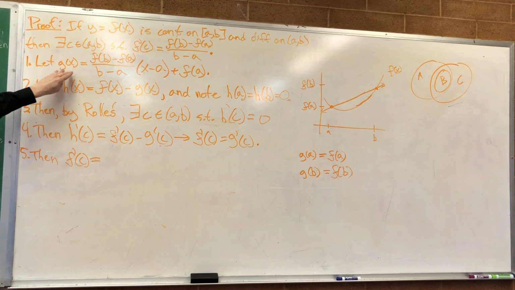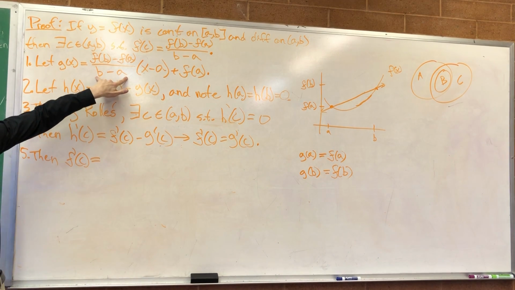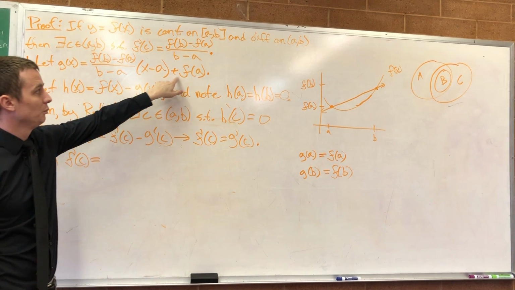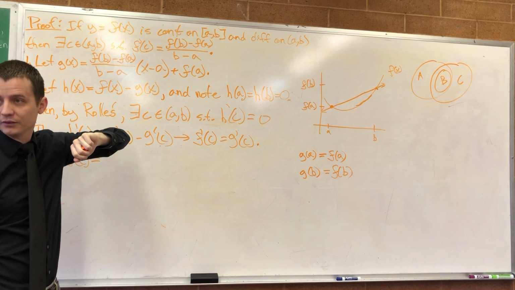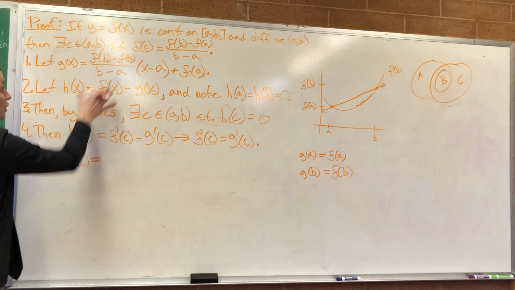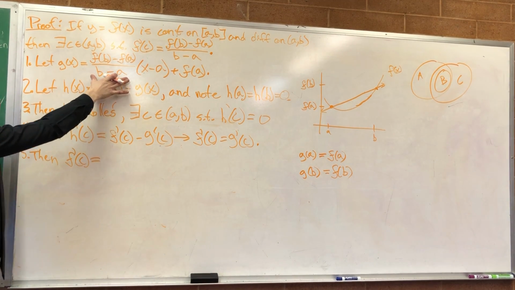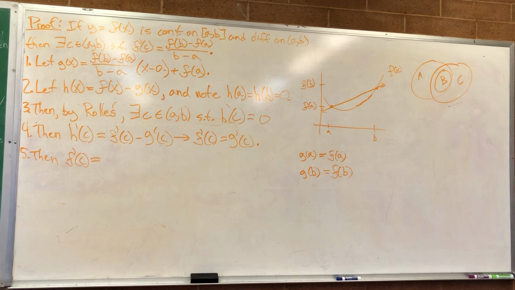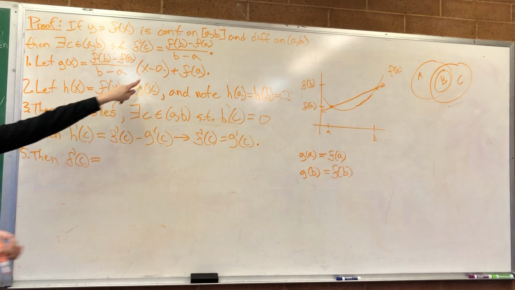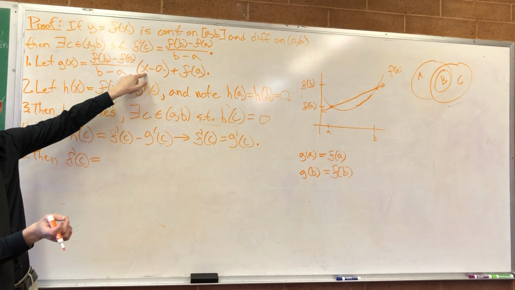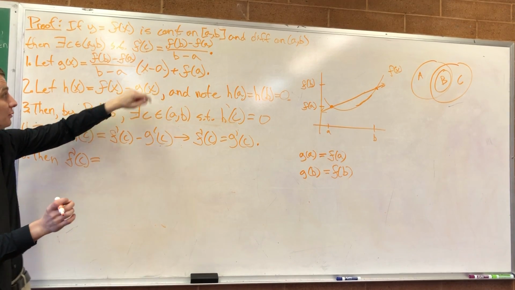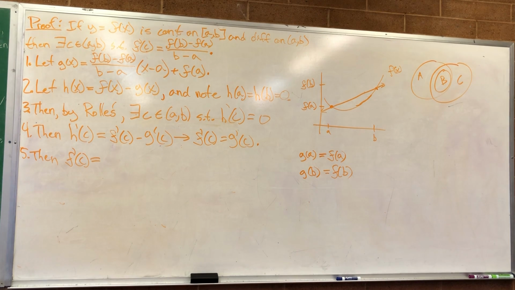G of X is equal to m times X minus A plus F of A. This is just a constant. This is just a number. Where's our only variable? X. Right there. Take the derivative of this with respect to X. What do you get?